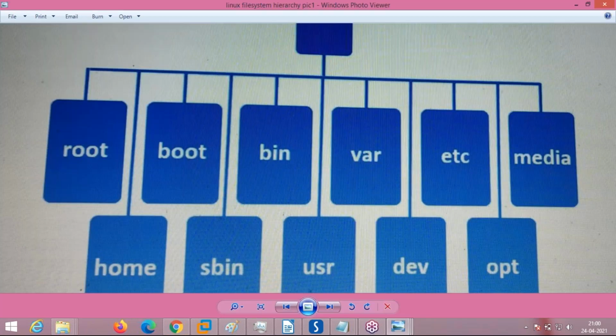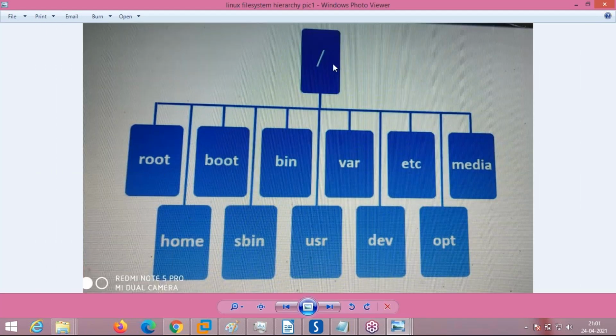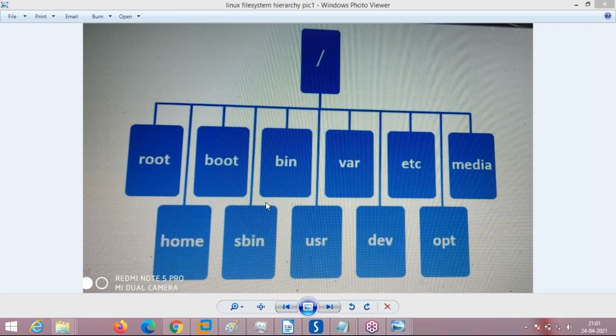See here, in the root partition, these are under slash. This is the root directory, boot directory, bin directory, var directory. These are all directories. The root folder which I am highlighting here is a folder under slash. This is called an inverted tree structure. You can see this is the root, and these are the different branches and leaves. You can say it is an inverted tree structure, right, Bhupesh?